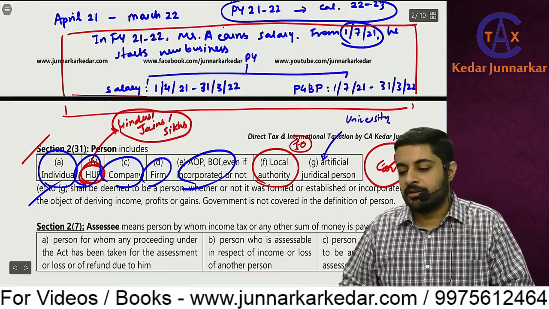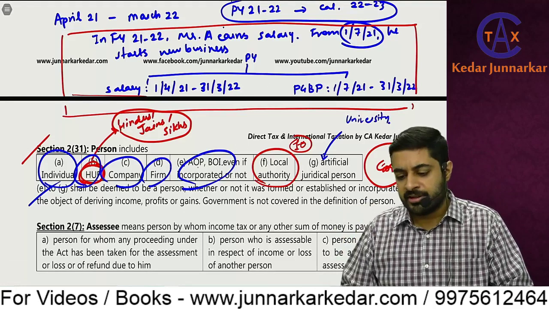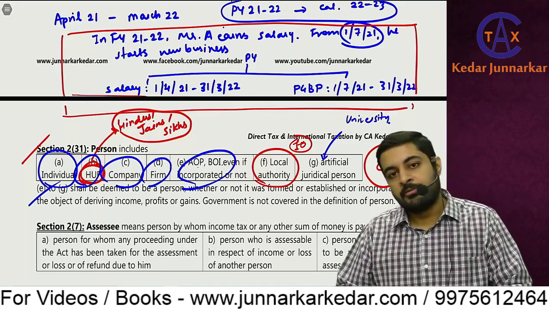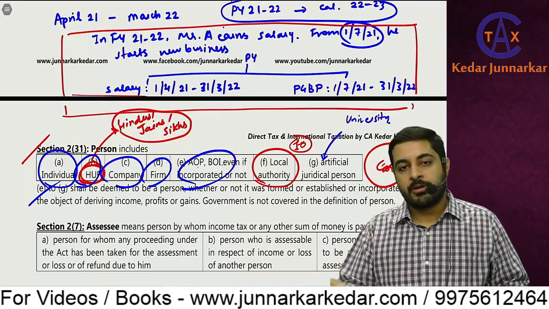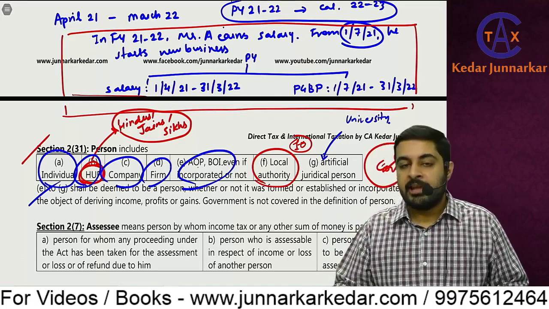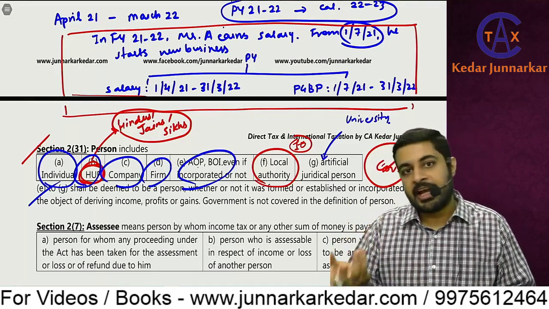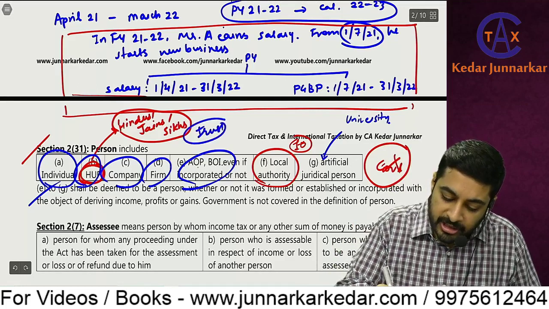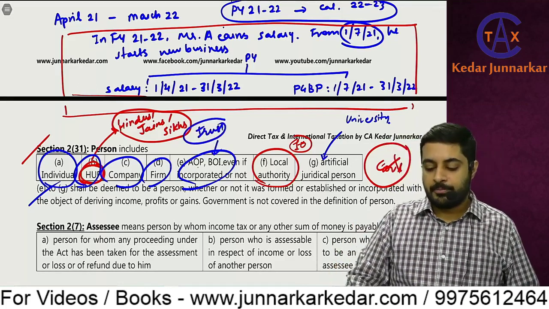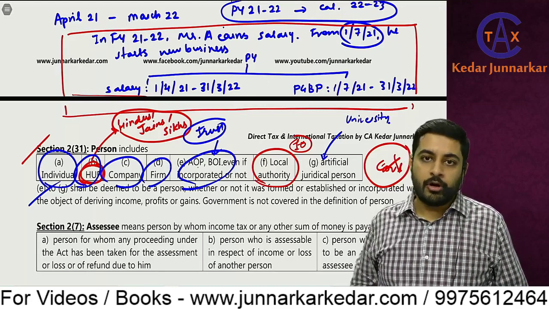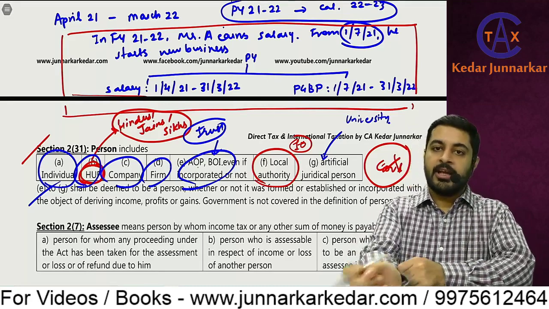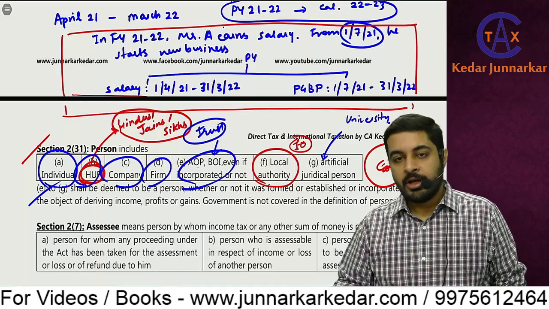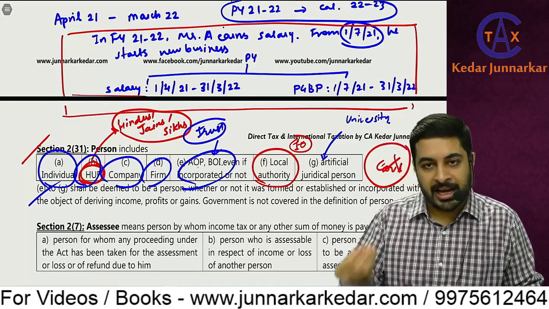Any university, Bombay University, Pune University. It is not an individual, not HUF, not company, firm, not AOP/BOI and not local authority. So it will be an AJP. A university is formed for what purpose? For giving education. Even if profit motive is not there, still profit can be earned. Like for example, in case of a charitable trust. The trust will fall under AOP/BOI, because two or more people have come together for a common purpose of giving charity. Their intention is not to earn profit, but for the purpose of charity, I require money.